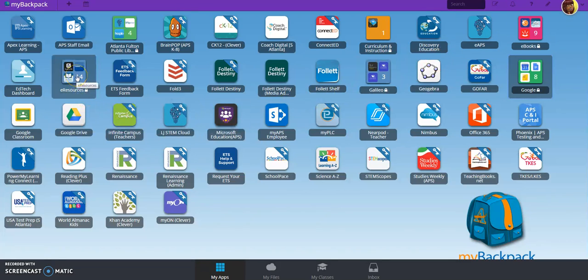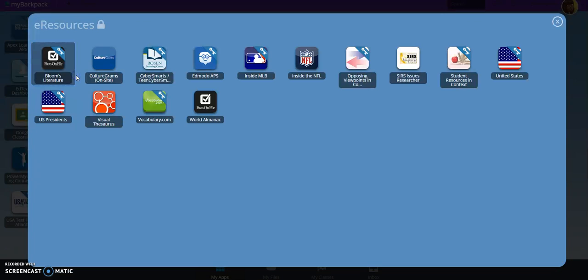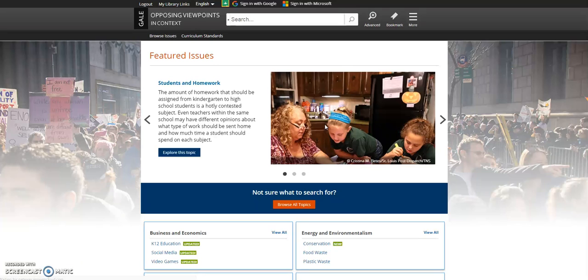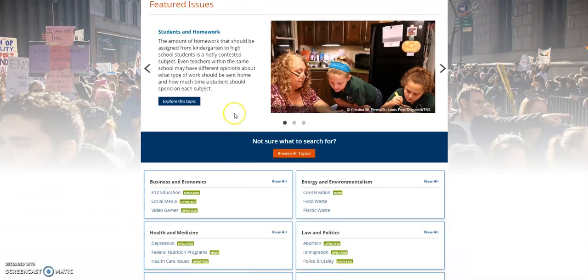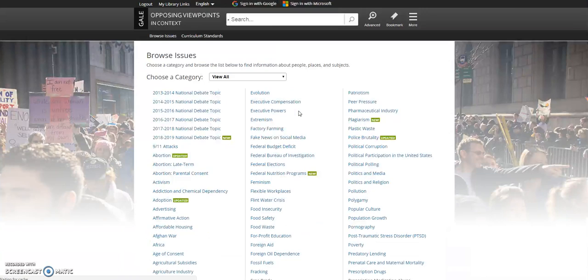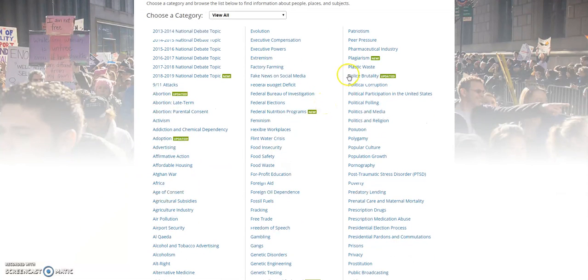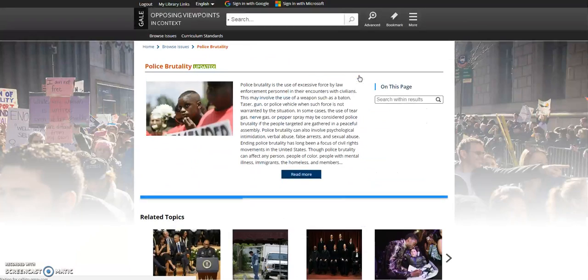Next is eResources. If you click on eResources, there are a couple of things that I'd like to show you. The first is Opposing Viewpoints. We're going to continue to the site. Opposing Viewpoints is a great website that gives you information on particular controversial topics. You can browse all the topics here, and it will give you kind of a for and against on any one of them. So let's click on police brutality.